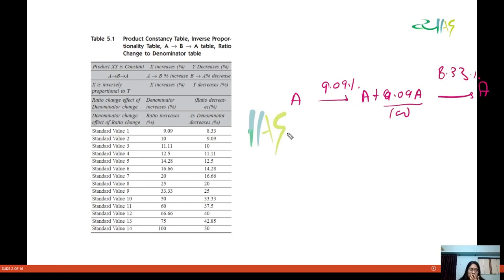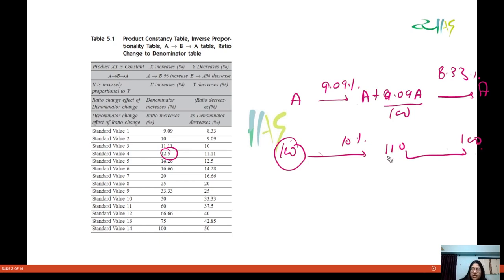8.33%. Similarly, when you have 100 and you increase by 10%, it becomes 110, and then you again go to 100. How much percentage decreases there? Obviously you will do 110 minus 100 divided by 110.